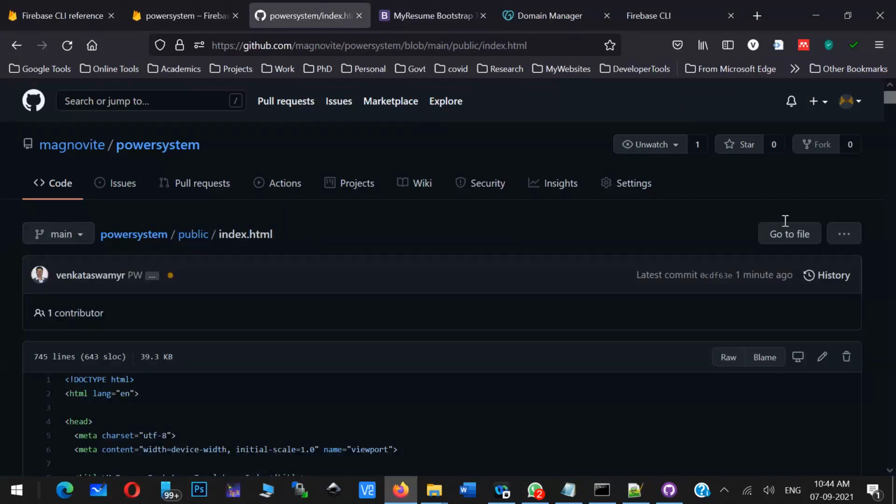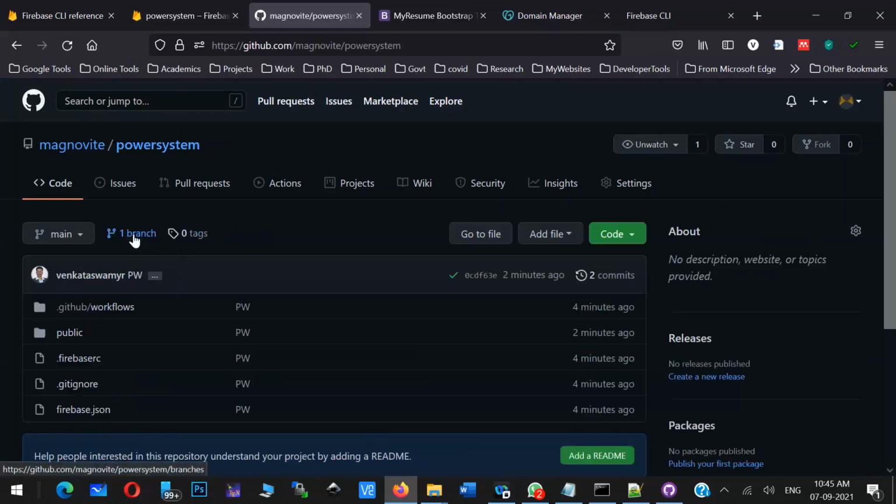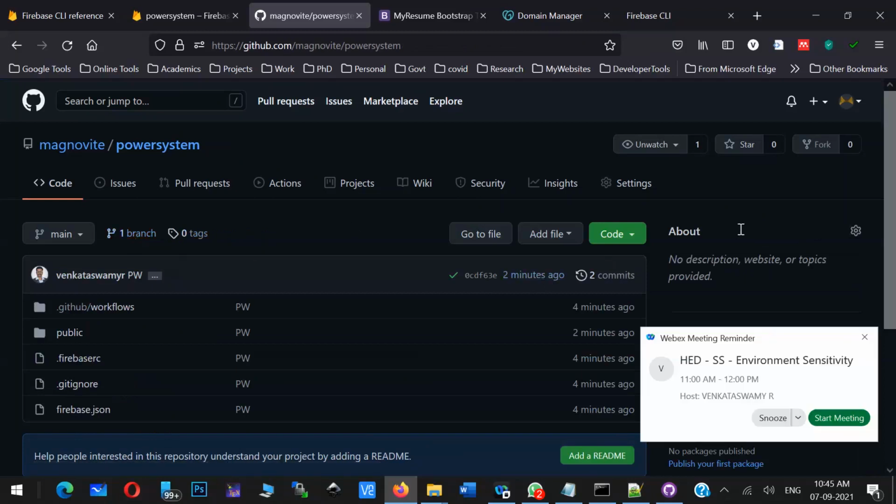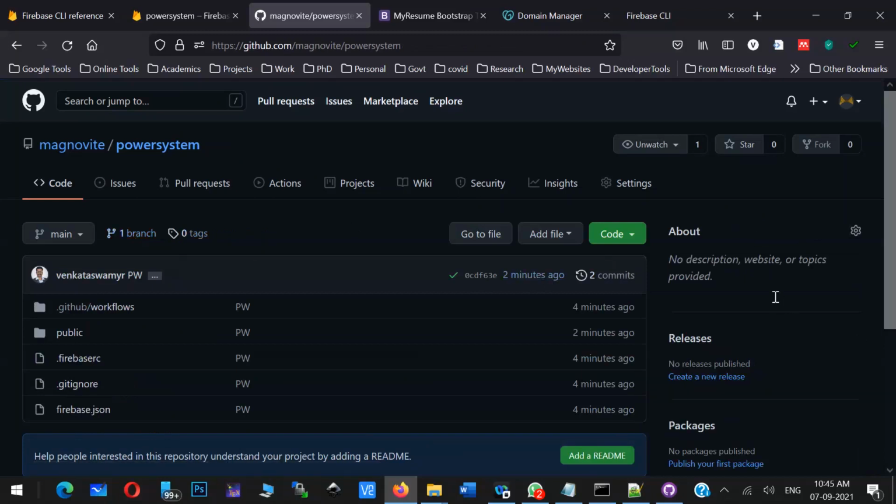Is this clear? Or any clarification required? Definitely, for electrical people, the question of what we are doing here will come. But when you go to a software company or development company or any programming related company, these kinds of things will be happening.